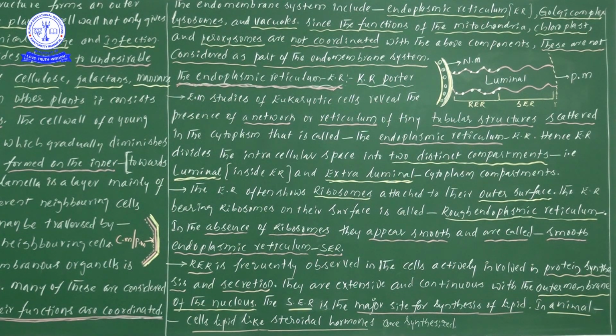Steroidal hormones are not required, just try to remember steroids. So in animals this smooth endoplasmic reticulum helps in the synthesis of steroids, and in plants it helps in the synthesis of lipids. So this is a small piece of information related to the endoplasmic reticulum. These are all major important points.